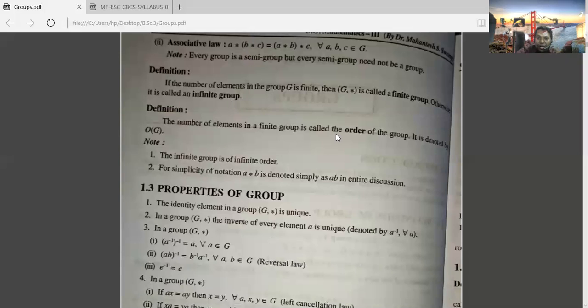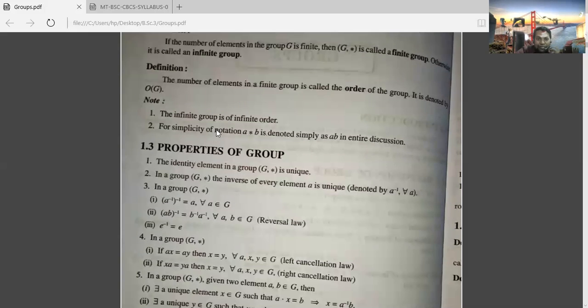Now, the next one: the number of elements in a finite group is called the order of the group. That means, in the sense of order of the group, here G must be a finite group. The number of elements in a group is called the order of the group. It is denoted by O(G). Then here you see the infinite group is of infinite order because the number of elements is not countable. Infinite is there, that's why that is called infinite order. Now here a * b is denoted simply as ab in the entire discussion.